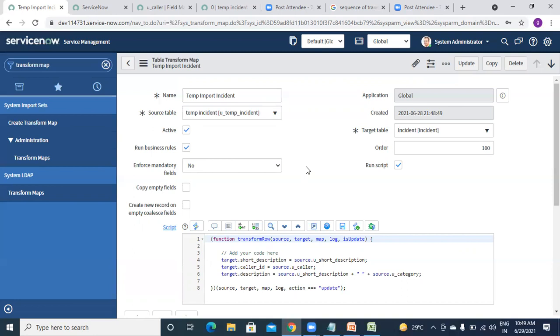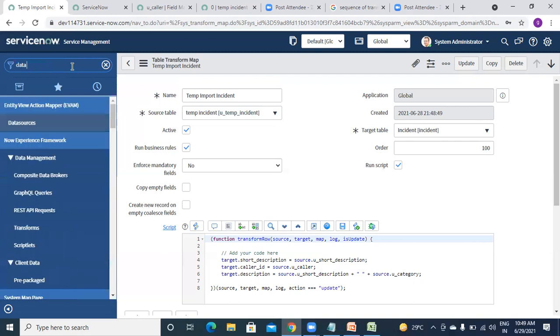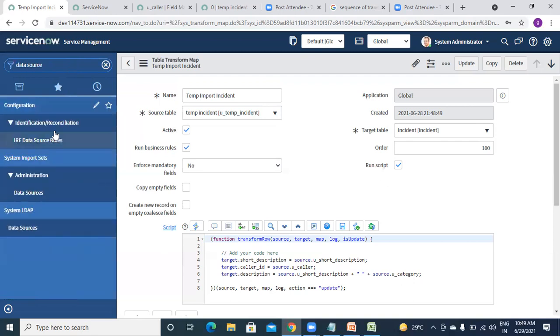So there is a topic called a scheduled job. We can schedule that scheduled job at any particular time, like 12 a.m. every day. It will run and transform all the records from the staging table to the target table automatically, without any manual intervention. Okay, so how we can do that, we will see. And before that, let's go to data source.